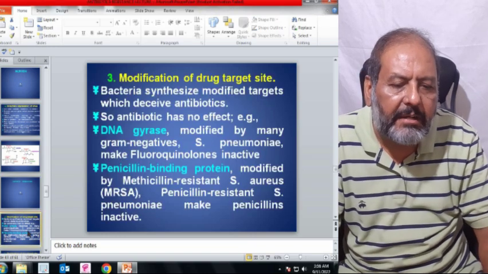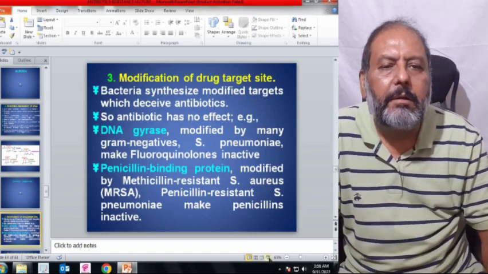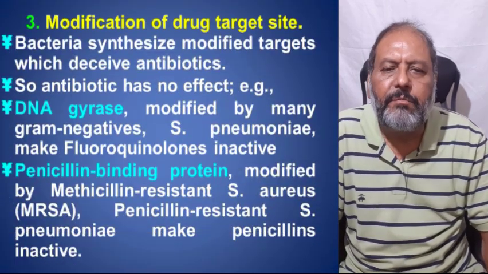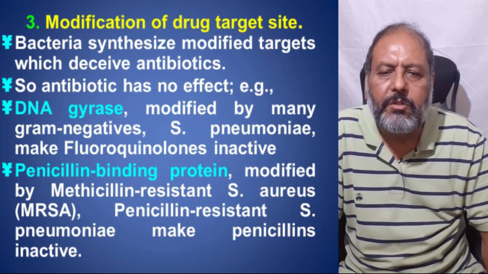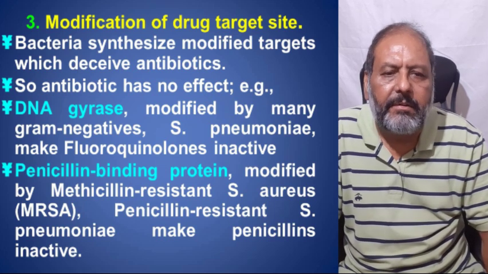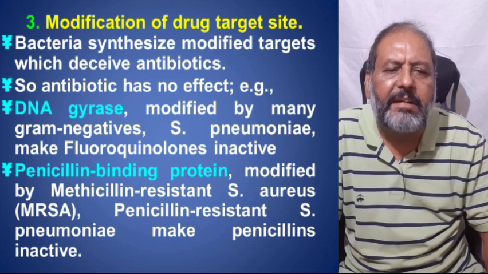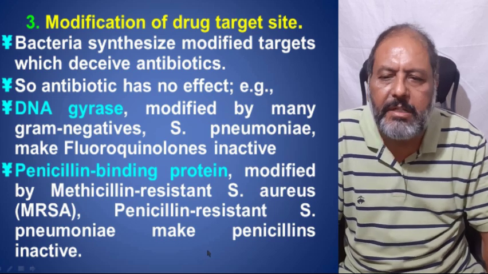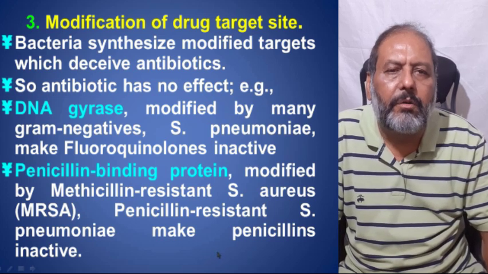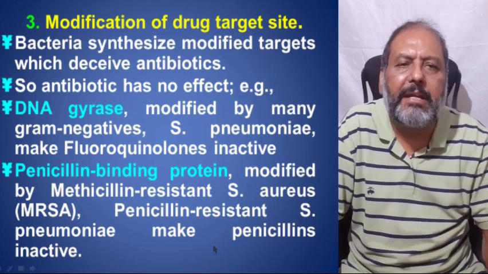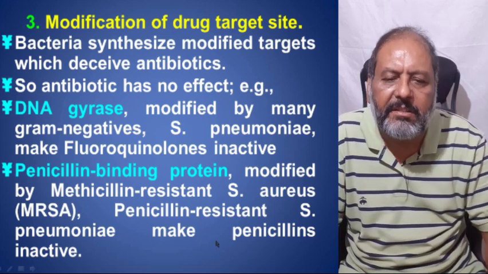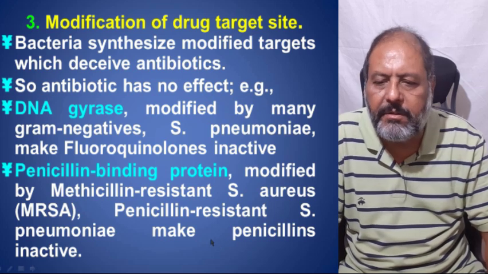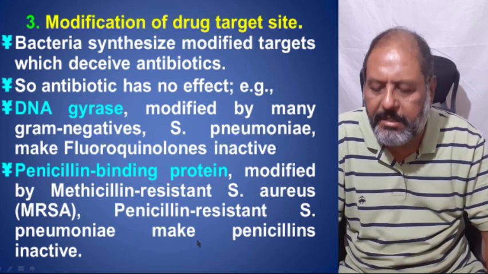Modification of the drug target site. Bacteria synthesize modified targets which resist antibiotics, so the antibiotics have no effect, like DNA gyrase that is modified by many gram-negative bacteria and Strep pneumoniae make fluoroquinolone inactive. Penicillin binding proteins are modified by methicillin resistant Staph aureus MRSA and penicillin resistant S. pneumoniae make the penicillin inactive.